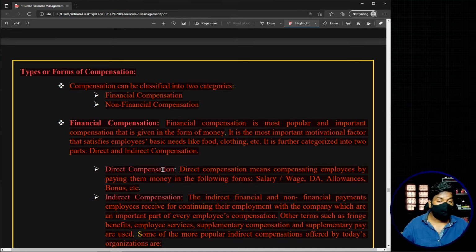So this is the difference between the two topics we have discussed till now. Most people get confused. That is why I am telling you again and again, this is the difference between the two topics. Don't get confused.